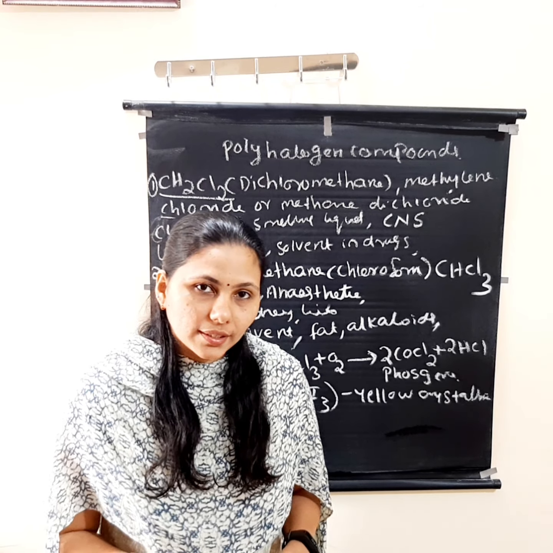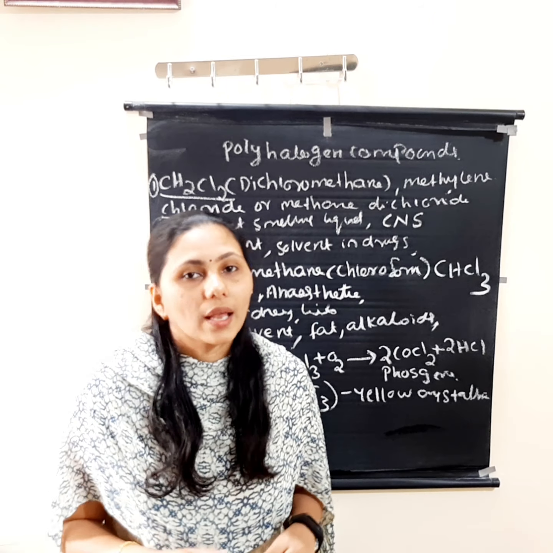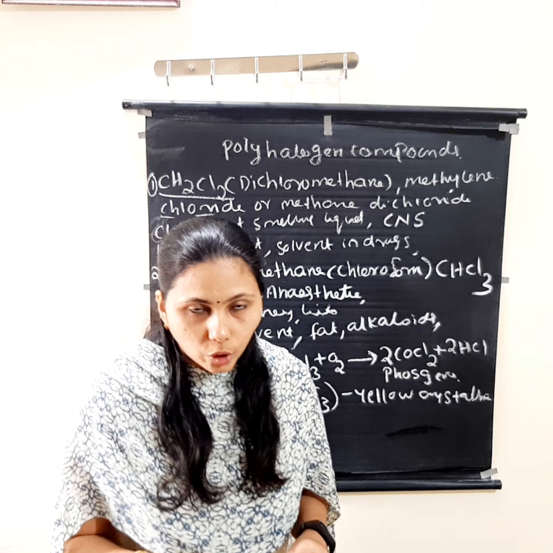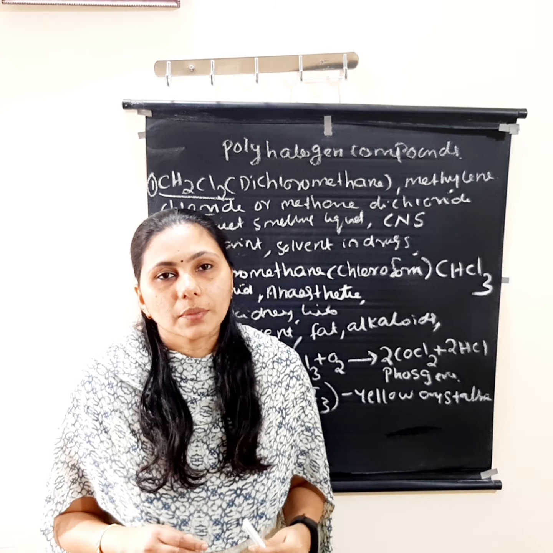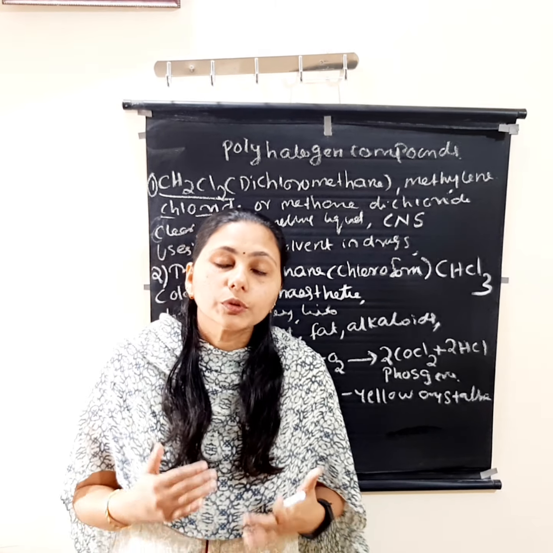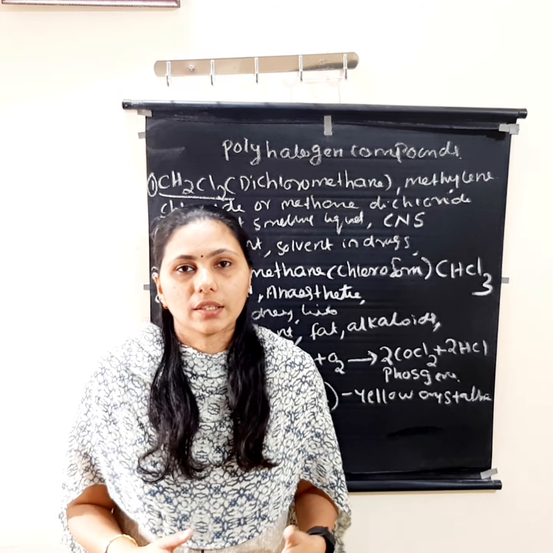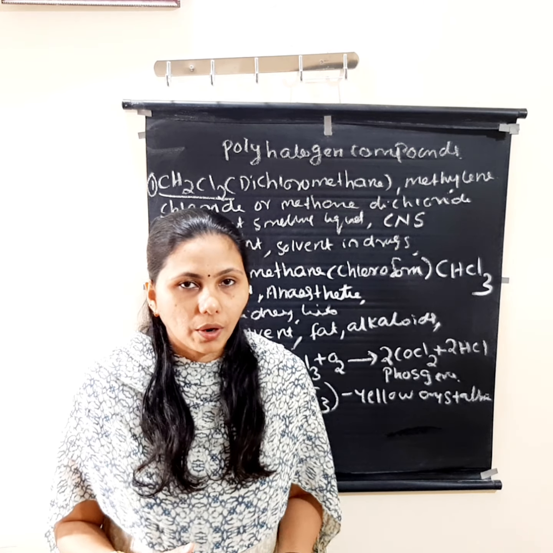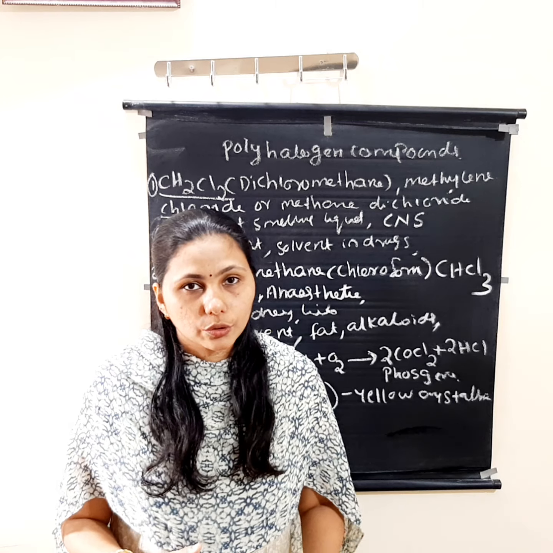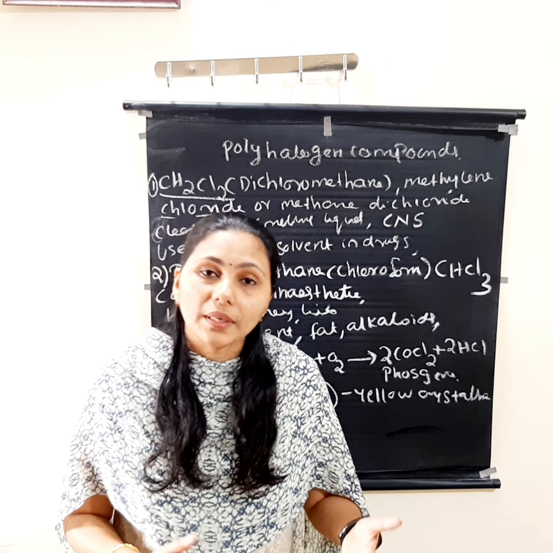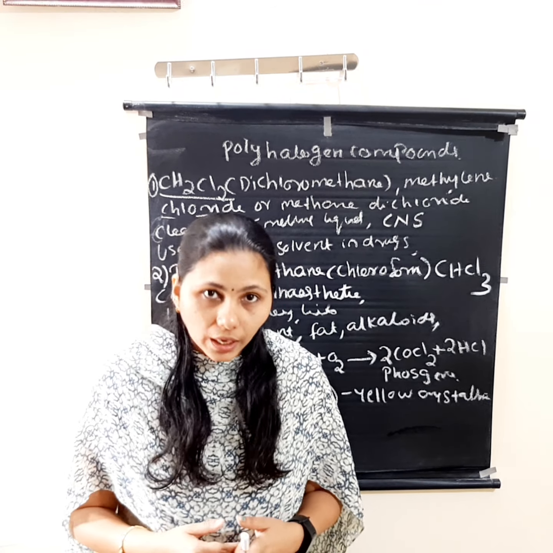Morning girls. Today is the last part of the haloalkane chapter, that is polyhalogen compounds. Polyhalogen compounds means the compounds containing two or more than two halogen atoms are known as polyhalogen compounds. For example, CH2Cl2, CHCl3, that is chloroform, etc. are the examples of polyhalogen compounds.